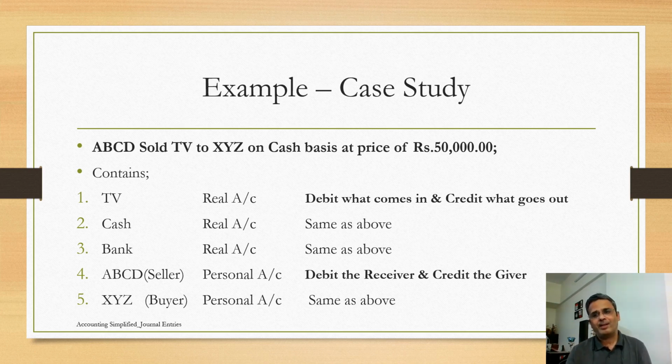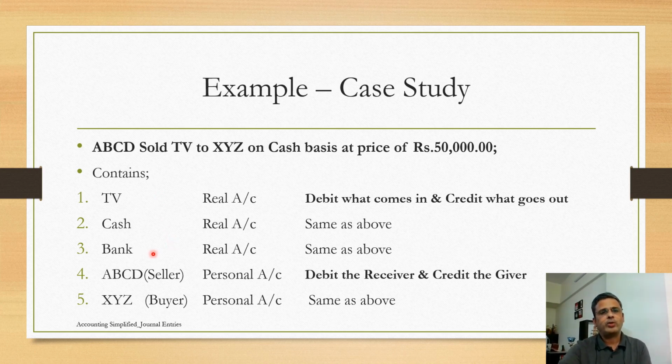Now, this we can call an action of a sale and an action of a purchase. Further, if we slice this transaction into various elements, then what all can we see here? We will see a TV, we will see a consideration, that is cash, or bank if the payment is made by a check.